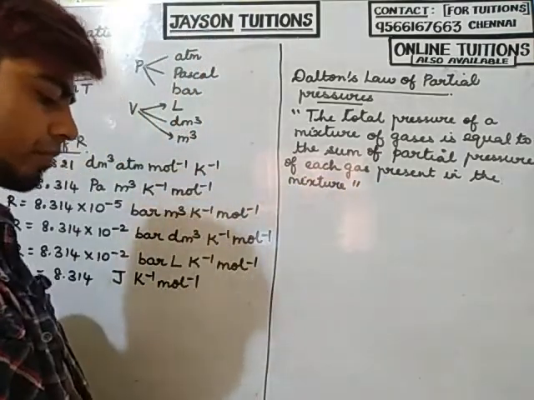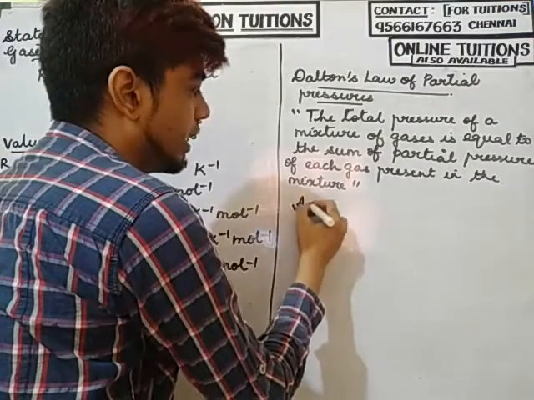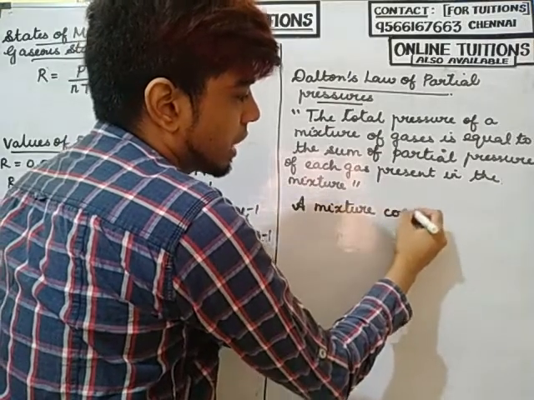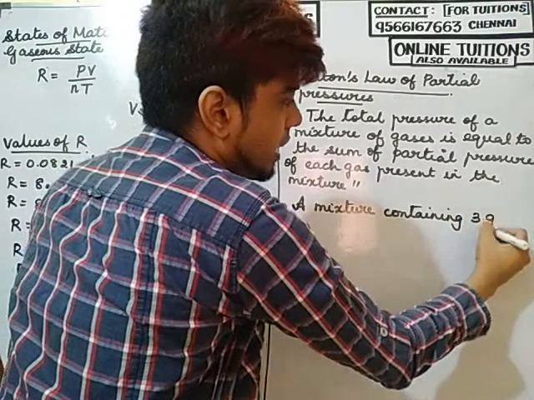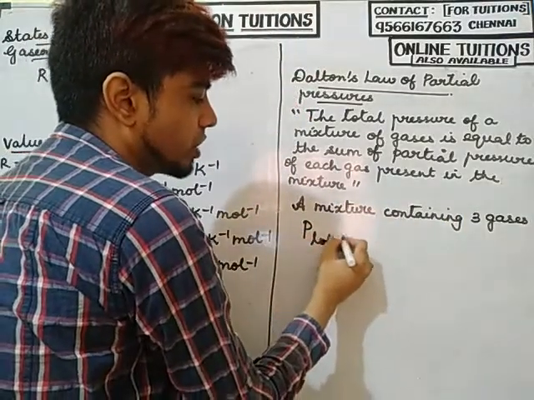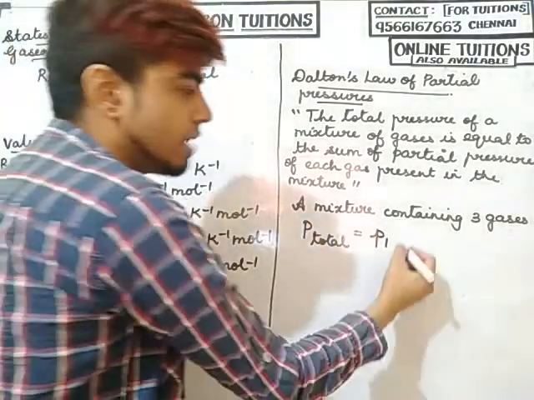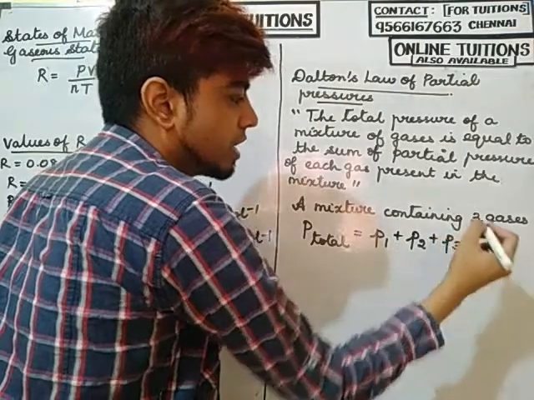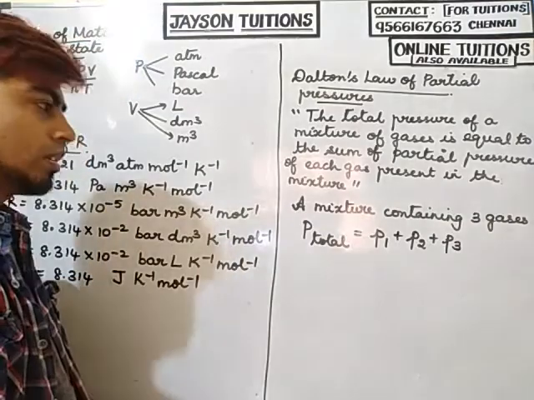Okay. Suppose I consider a mixture containing 3 gases. What will be the total pressure of this mixture? It will be equal to the partial pressure of the first gas plus the partial pressure of the second gas plus the partial pressure of the third gas.